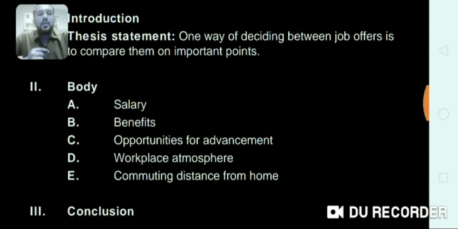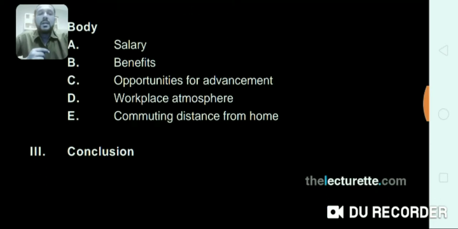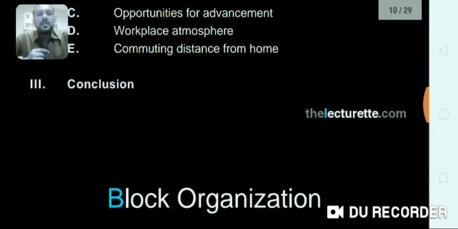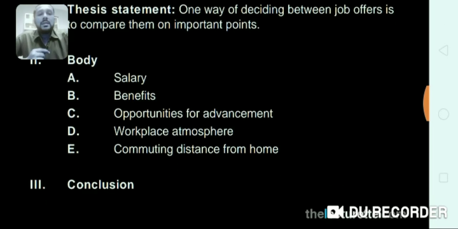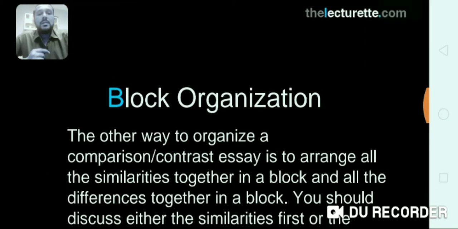So in the body paragraphs, you write salary, benefits, opportunities for advancement, workplace atmosphere, commuting distance from home, and then you will write the conclusion. This is just an outline of your essay so that you can write easily.